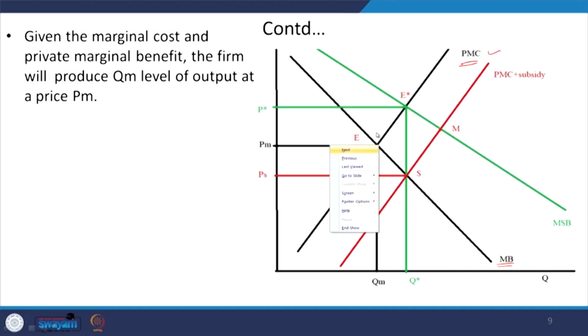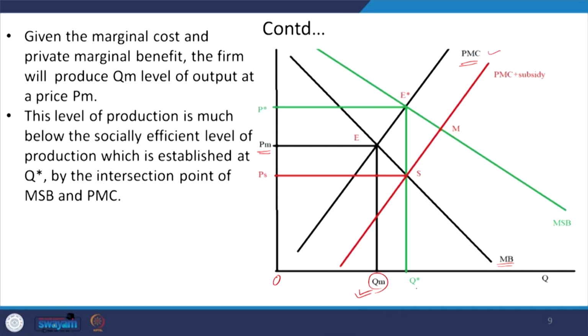So, given this marginal cost and private marginal benefit, the industry or the firm will be producing the output QM. And what is the price for it? This is the price PM. So, at price PM, QM level of production, that is the green energy production, will be continued.